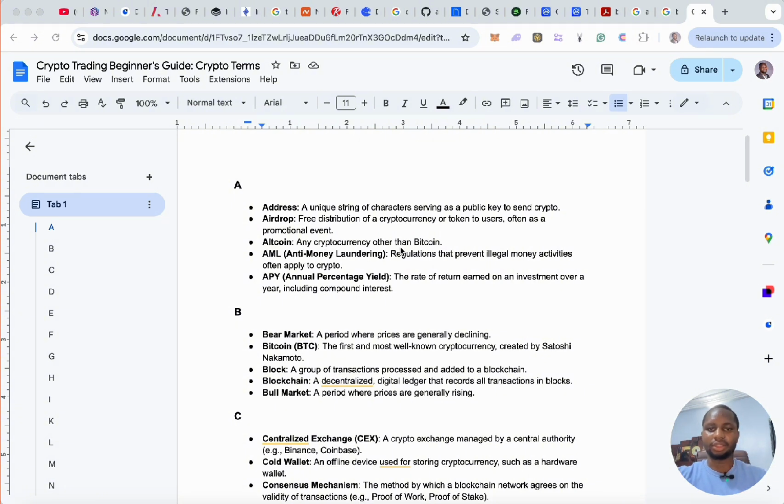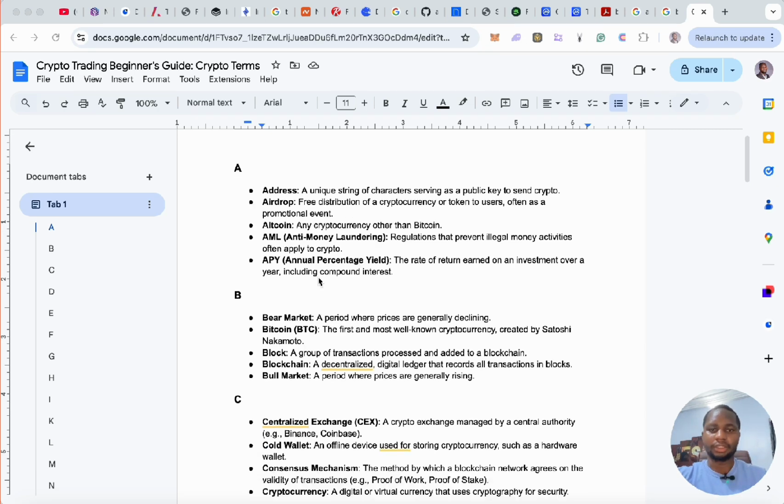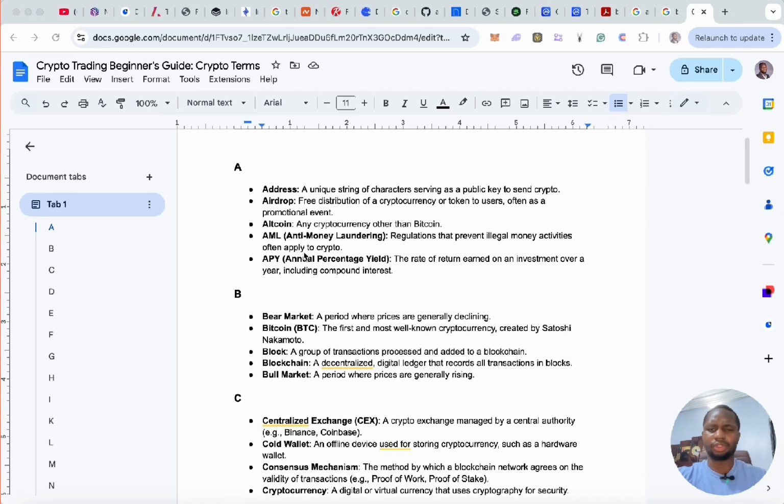All right, altcoin. Any other currency than Bitcoin is called an altcoin. Even Ethereum, every other cryptocurrency is called an altcoin. All right, AML. You see this. This should also be seen if you deal with fintech. KYC, AML, know your customer. AML is anti-money laundering. Regulations that prevent illegal money activities often apply to crypto because crypto can be somewhat decentralized. A lot of people attach it to something that might be illegal also. So you always see this AML around. This is what it means.